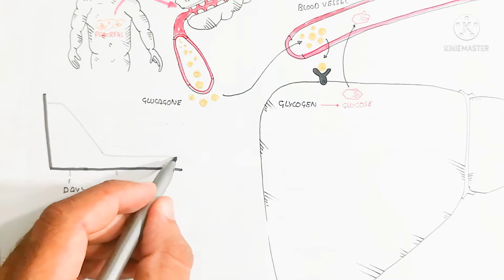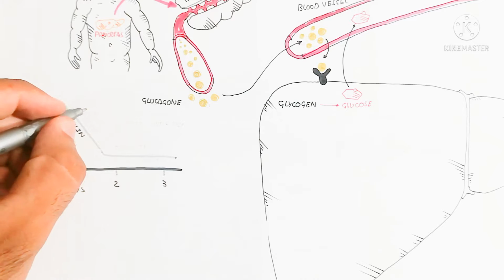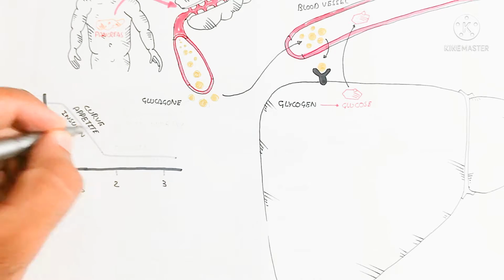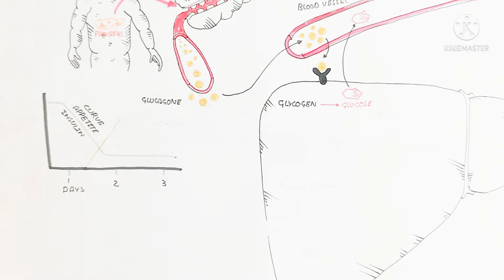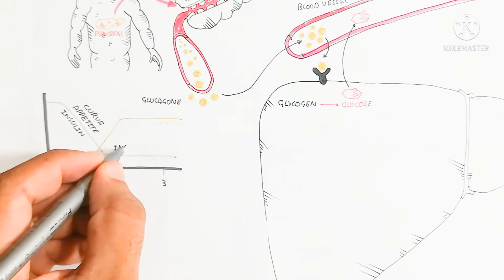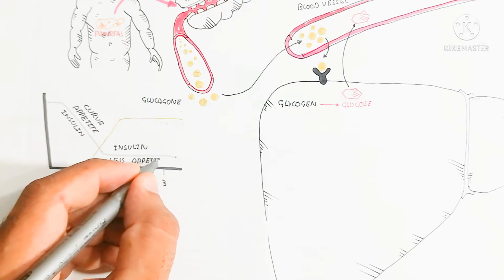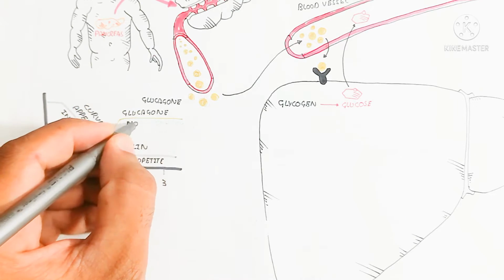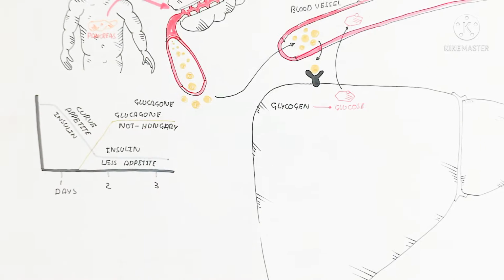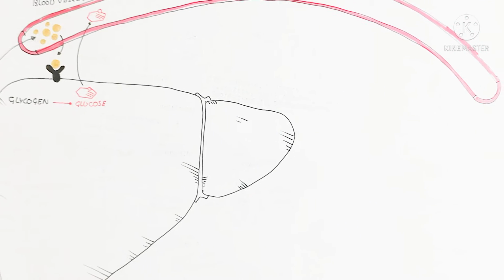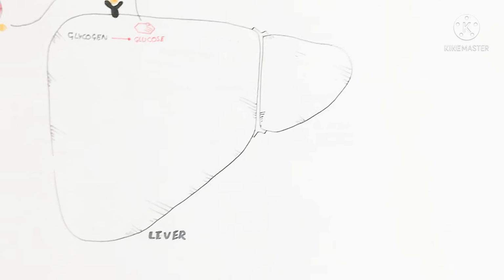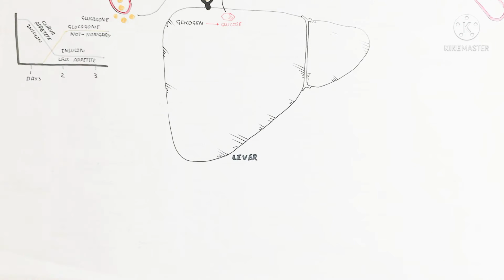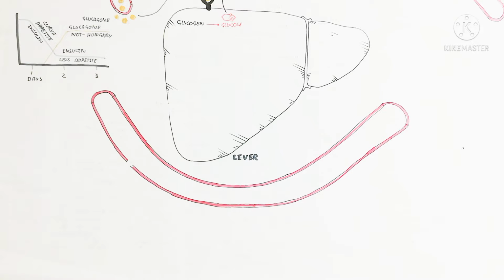Here I am drawing a graph to understand appetite during insulin inhibition and glucagon increase. When insulin is high and we start fasting, the appetite curve is here. When insulin drastically decreases, ultimately glucagon will be increased, and it means that glucagon will inhibit the appetite, so we will not feel hungry due to glucagon, while insulin will make us feel hungry due to the low level of glucose after movement into the tissue.